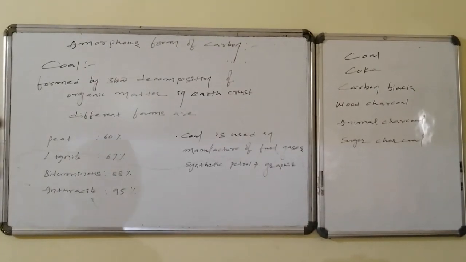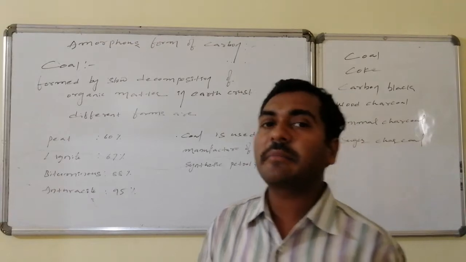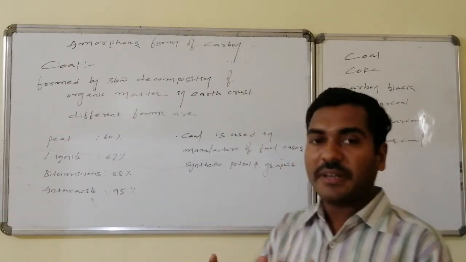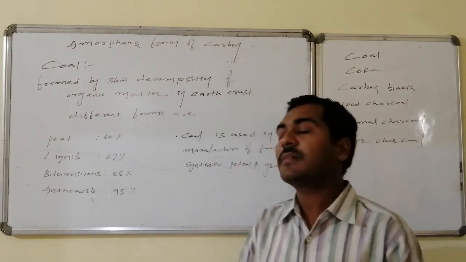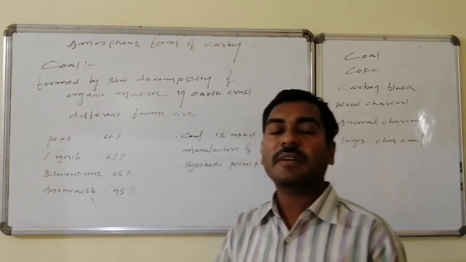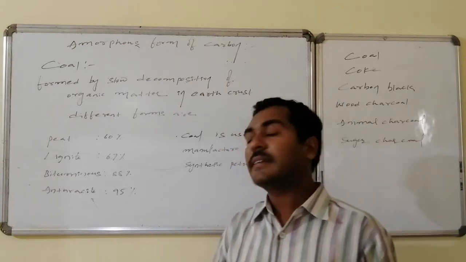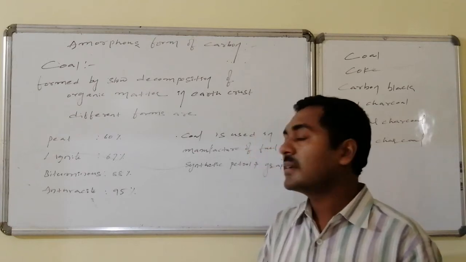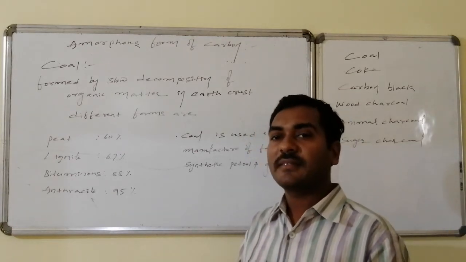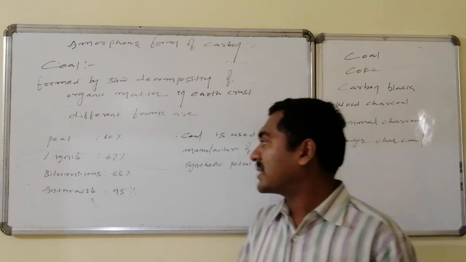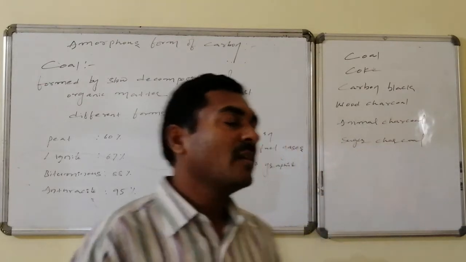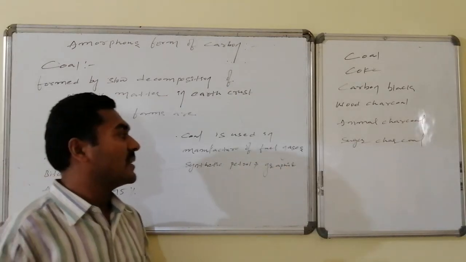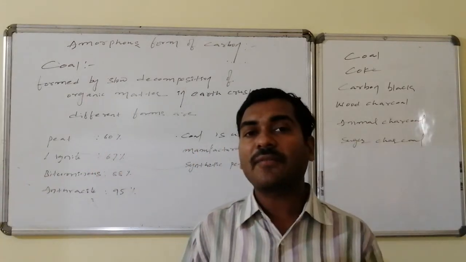Regarding coal, it is formed by the slow decomposition of organic matter in the earth's crust, and it has different forms with different carbon content. The coal form with the least carbon content is peat, and the next is lignite, with 67%. Bituminous is 88%. The highest carbon containing coal is anthracite, and that is of what? 95%. And this coal is used in the manufacture of fuel gases and synthetic petrol as well as graphite preparation.